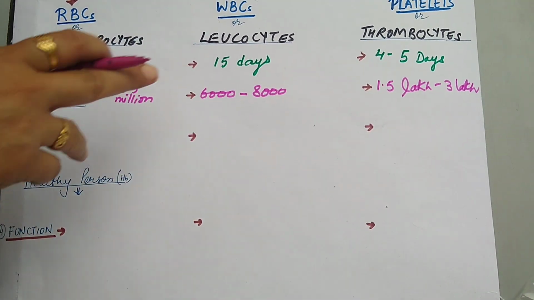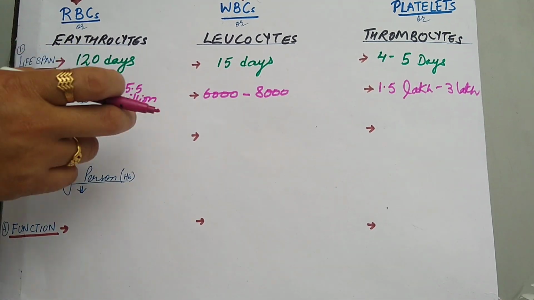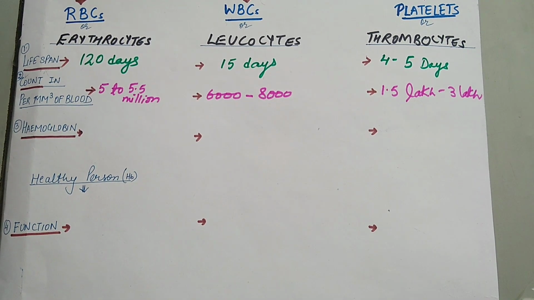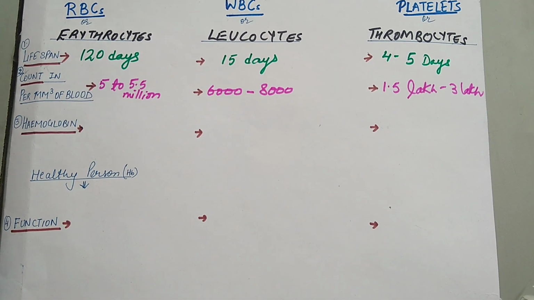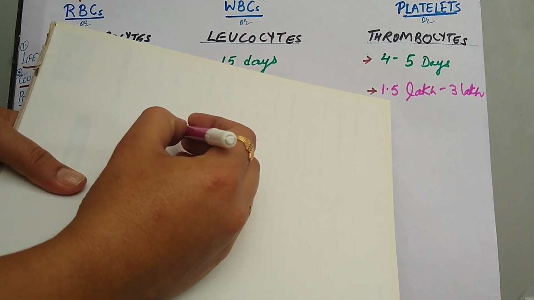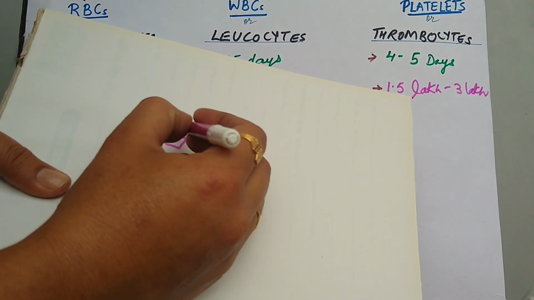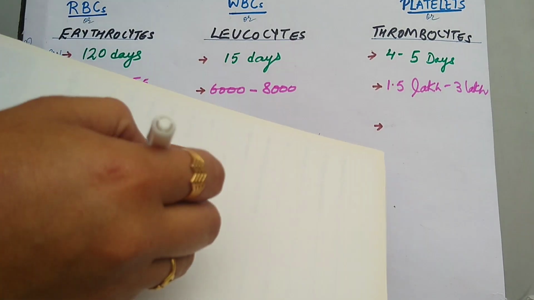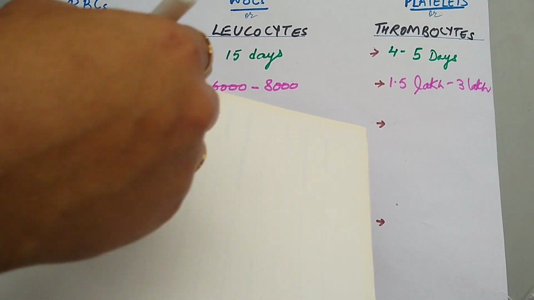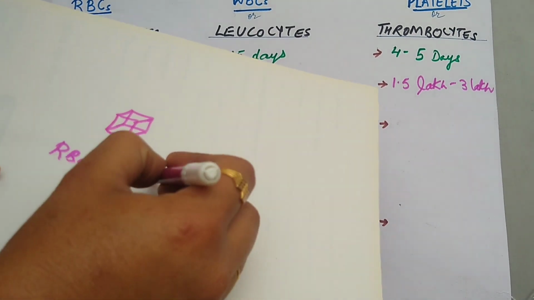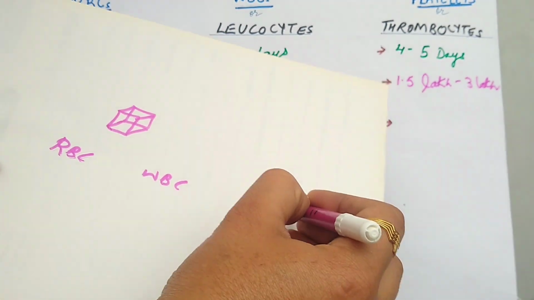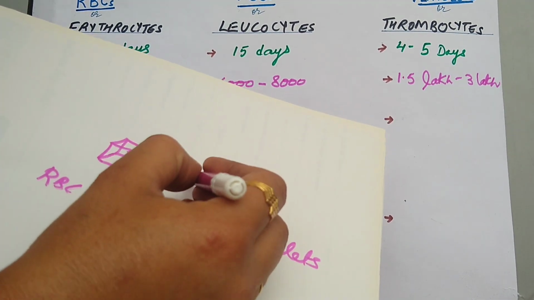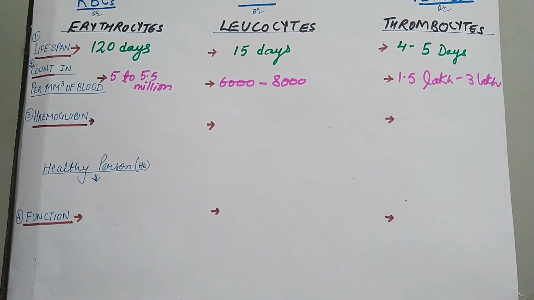That is the standardized number in which these cells are present in our blood. So we can say the maximum is of RBCs. So what does per cubic mm of blood mean? For example, you are making a cube of 1 millimeter, and in this cubic area, how much blood is there? That amount of blood, which can occupy the space of a 1 millimeter cube, contains how many RBCs, how many WBCs, and how many platelets. That I have told you, the count.